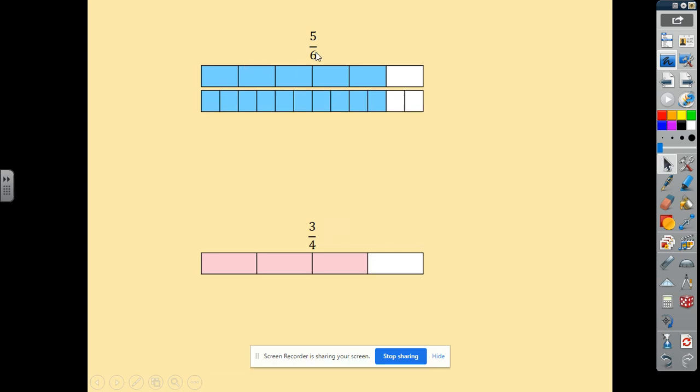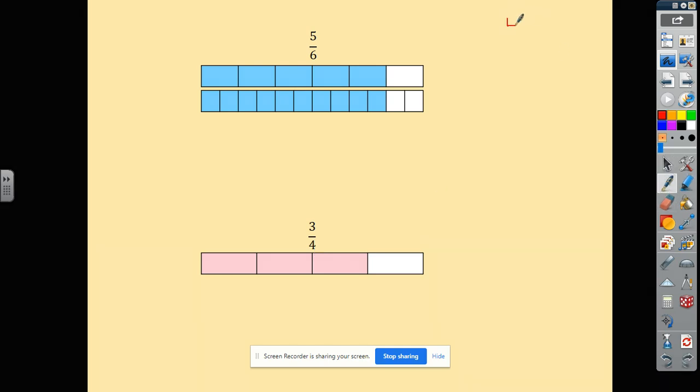Now, you may have spotted that the 6 here and the 4 here have got a lowest common multiple. Now, remember we looked at lowest common multiple a couple of weeks ago. So what is the lowest common multiple of 6 and 4? So you may have gone, well, 6, 12, 18, or 4, 8, 12. Okay, so straight away I've spotted here that 12 is my lowest common multiple.